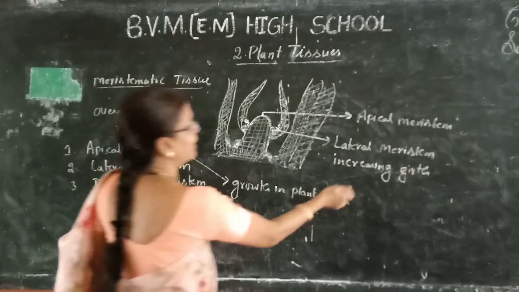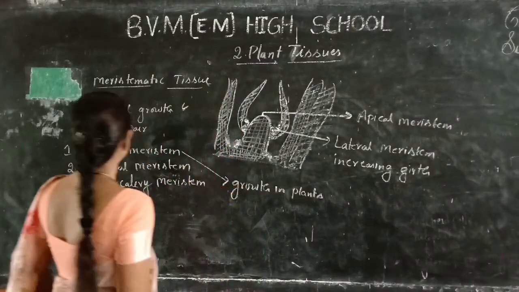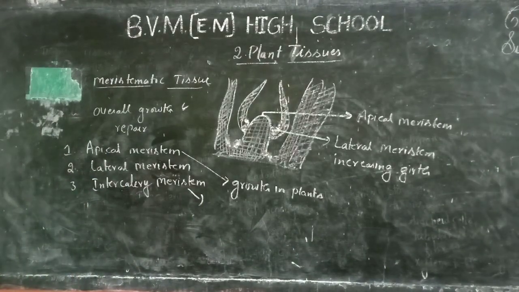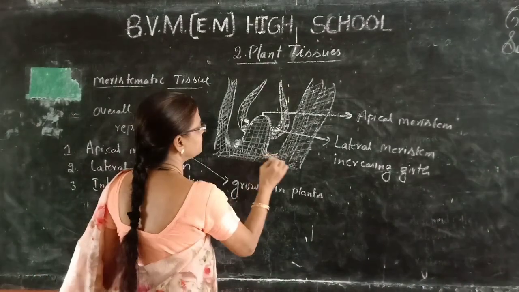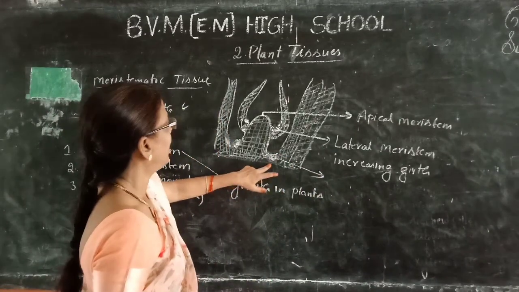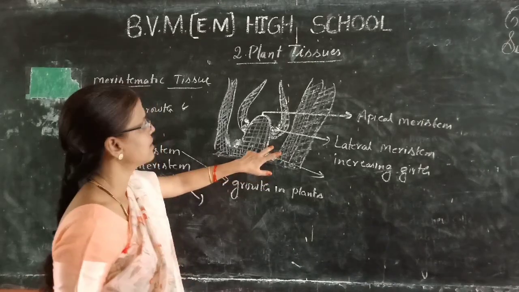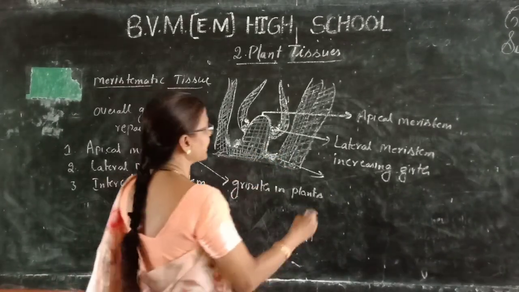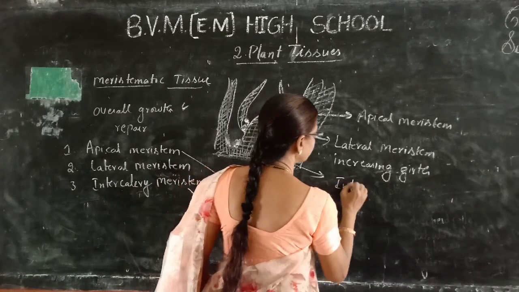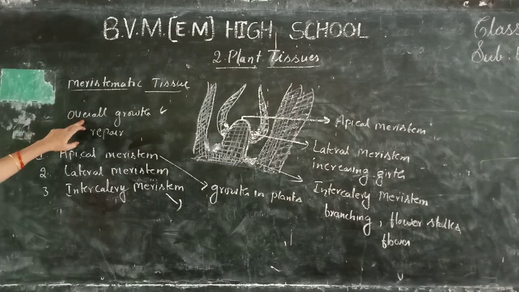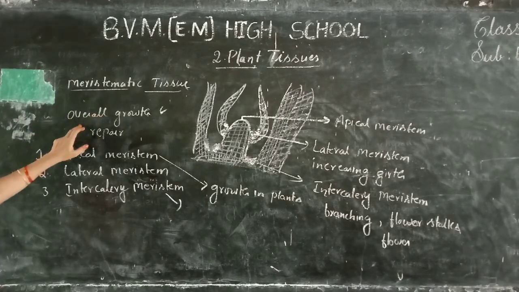Is found in a lateral manner. Next, intercalary meristem. Where branching arises, or flower stalks arise, is called intercalary meristem. Tissue is a tissue used for overall growth and repair.